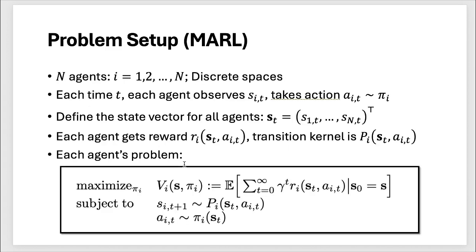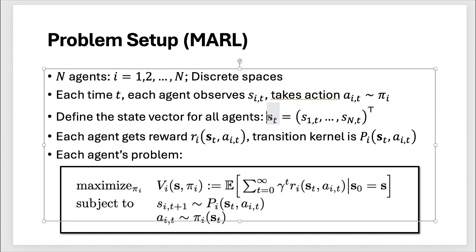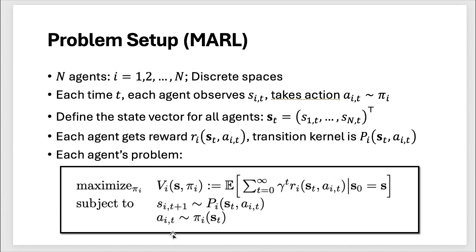So to begin with, we need to set up the problem. We have n agents, and we only consider discrete space. So at time t, each agent will observe a state s sub i t. So that is agent i's state at time t, and it will take an action according to its policy. So we just put everyone's states in a tuple, and we use this bold s_t to denote this tuple, which is the state vector.